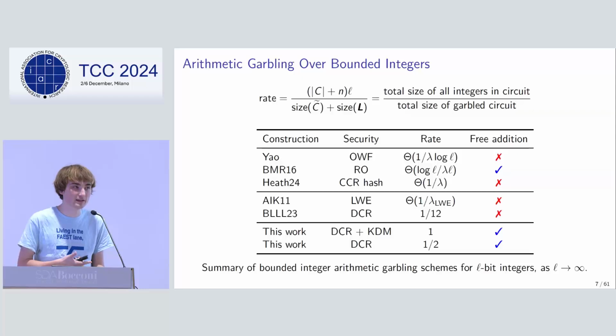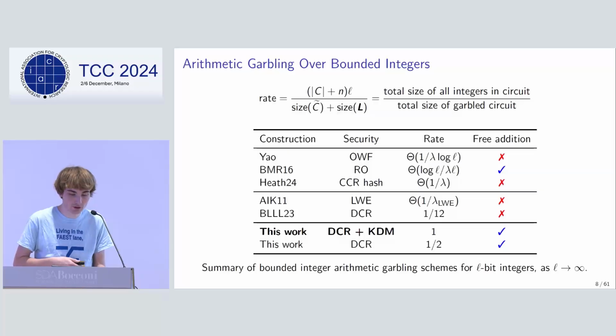So that means the size of the garbling is similar to the size of all the values computed in the plaintext circuit added together. Our second scheme uses key switching to remove this KDM assumption, but only achieves a rate of 1/2. So in my talk, I will focus on this rate 1 version, as it is much simpler to describe.